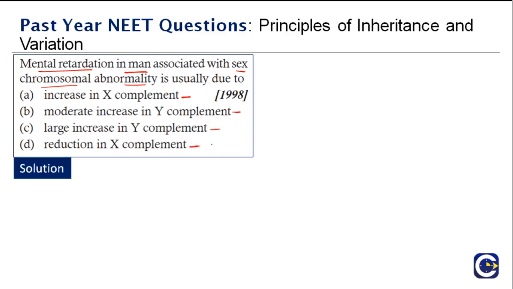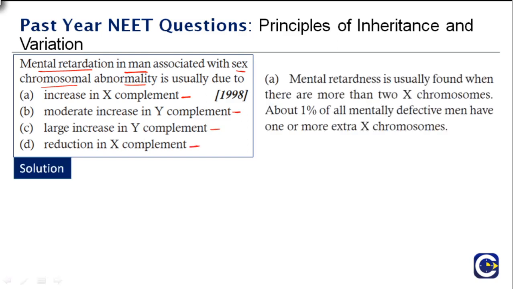The right answer for this question is A. Mental retardation is usually found when there are more than 2 X chromosomes. About 1% of all the mentally defective men have one or more extra chromosomes. So mental retardation is definitely there in men that have more X chromosome copies. So the right answer is A.